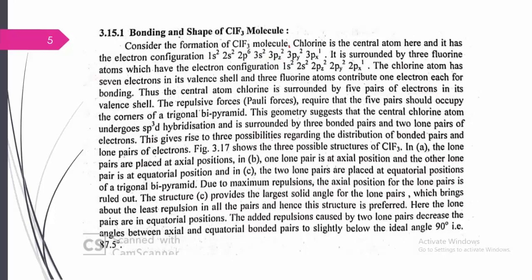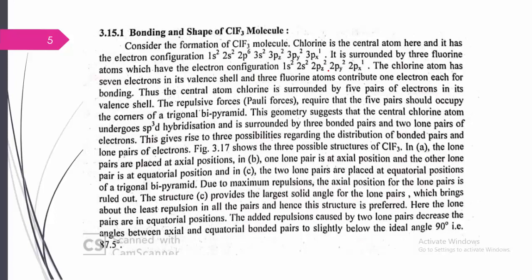Chlorine in the ground state has only 1 unpaired electron. But at the time of excitation, that is at the time of hybridization, one of the paired electrons is promoted to the vacant d orbital. One p orbital that was full now has 1 unpaired electron, and the d orbital also has 1 unpaired electron. So now the central chlorine atom has 3s2 with 2 paired electrons, 3px with 2 paired electrons, and the other p orbital as well as the d orbital each having 1 unpaired electron.